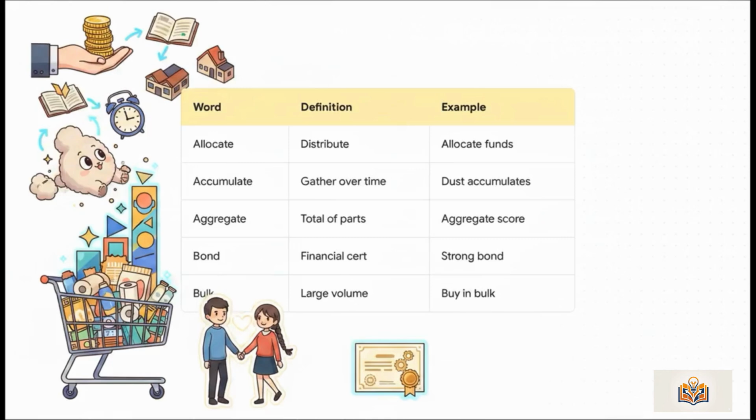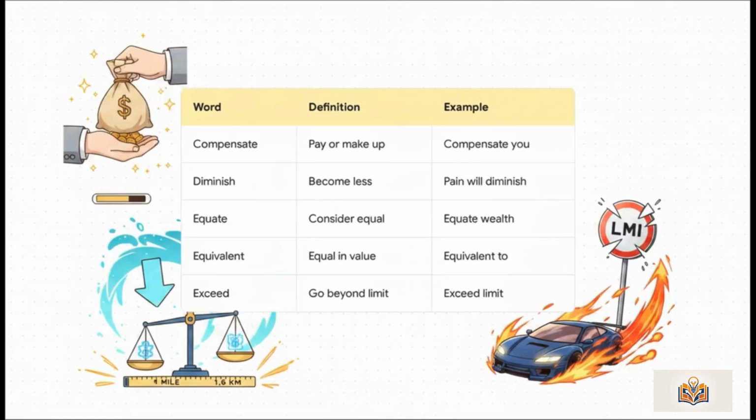Bond refers to a connection or a financial certificate, as in, they share a strong bond. And finally, bulk, meaning a large volume or quantity. Buying in bulk saves money. Moving right along to the next 5.